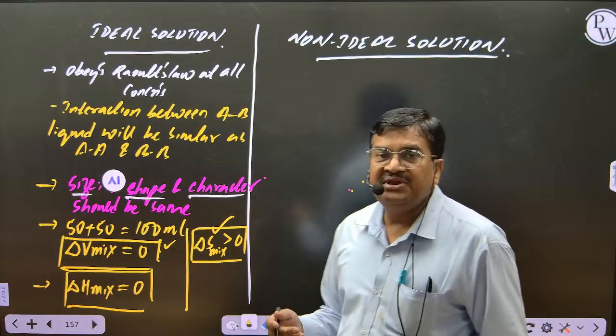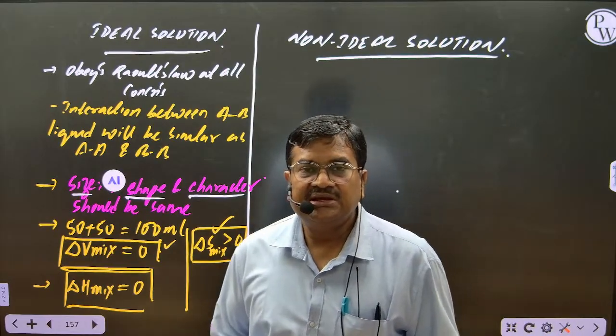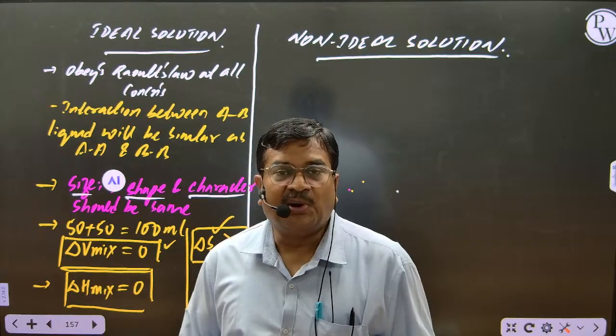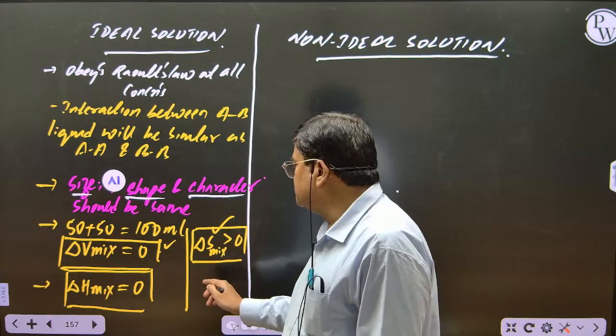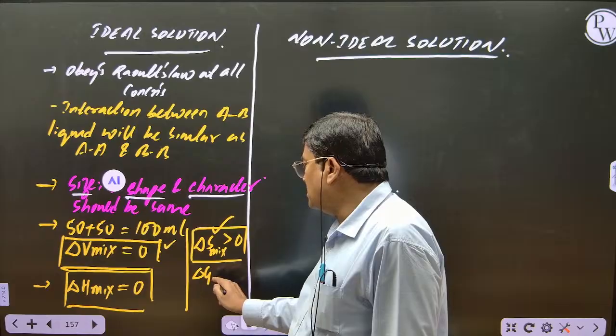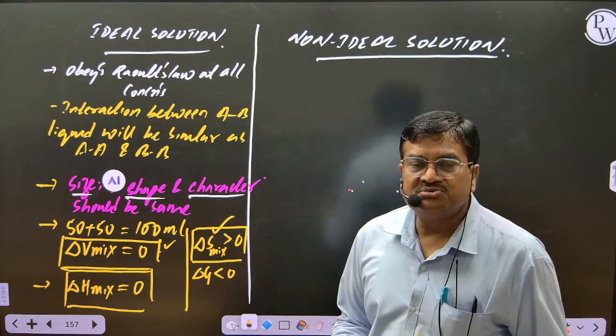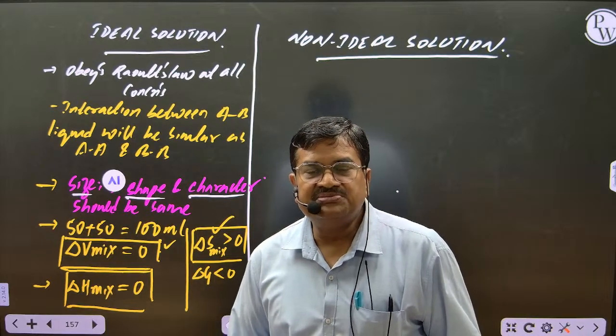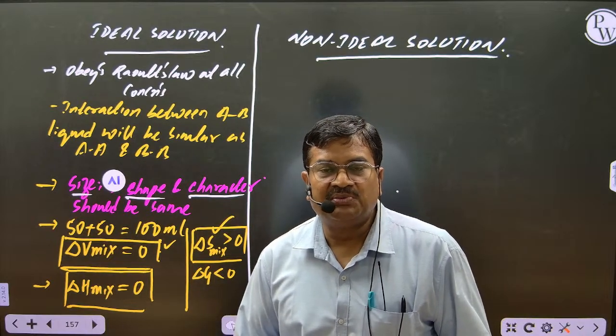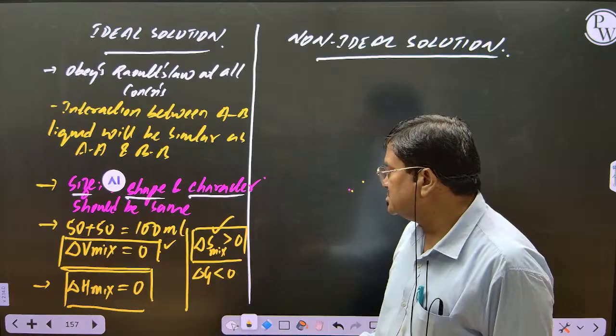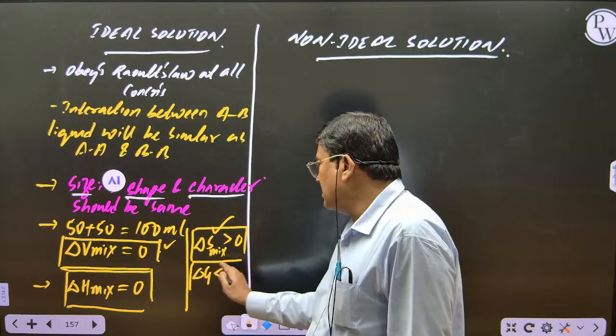And Gibbs free energy. What is Gibbs free energy? In thermodynamics, spontaneity of a reaction. So the Gibbs free energy will be less than 0. Means for the process to be spontaneous, Gibbs free energy should be negative, no? Then only process will be spontaneous. So Gibbs free energy change will be less than 0.